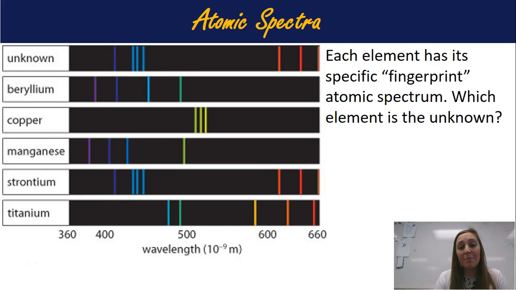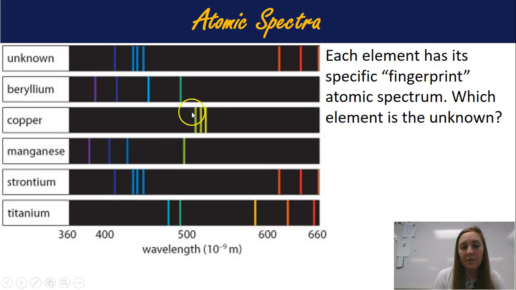All right, each element has a specific fingerprint of its atomic spectrum that it releases. So beryllium, for example, has these wavelengths, right? It has something about 385, it's got something about 410-ish, okay? These are in nanometers, by the way. So if this is our unknown, what element is it from what we can see? Well, it can't be beryllium because beryllium has a purpley line that comes out of it, okay? Even though these match up and that's close, it doesn't matter. Beryllium also has this green line that our unknown doesn't have, so it can't be.